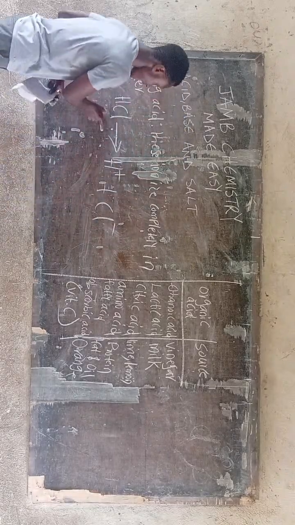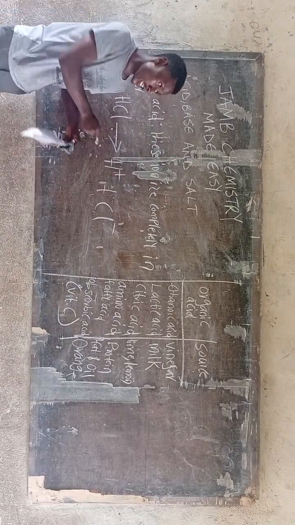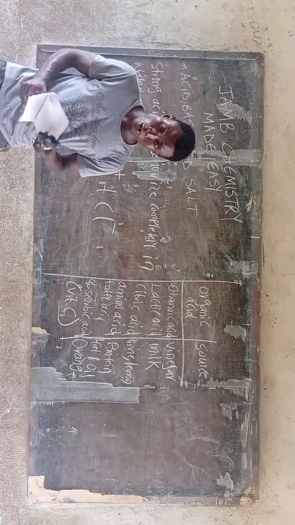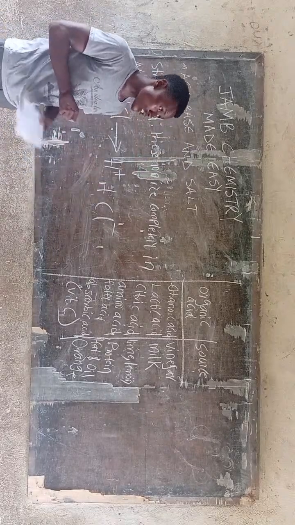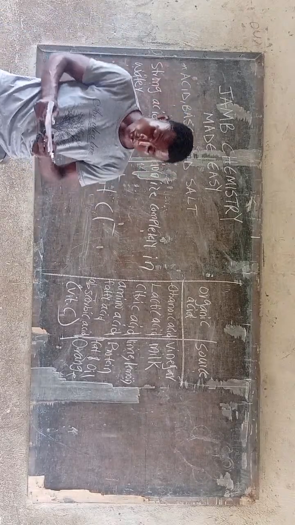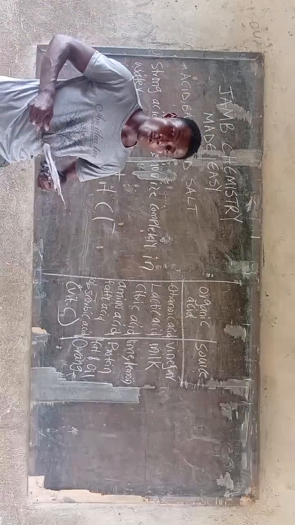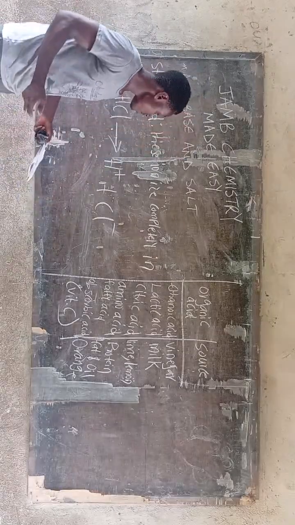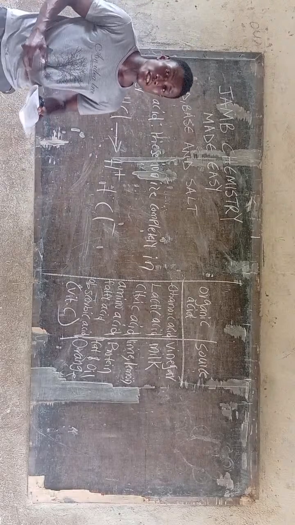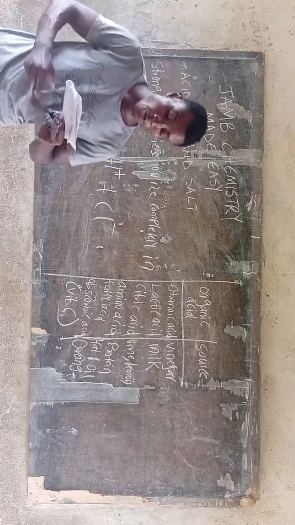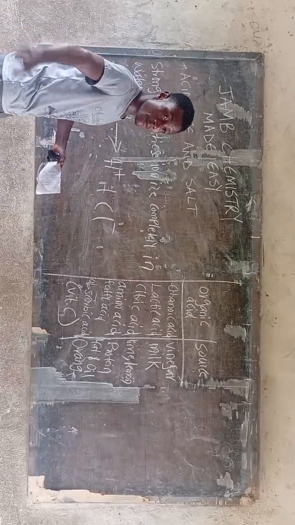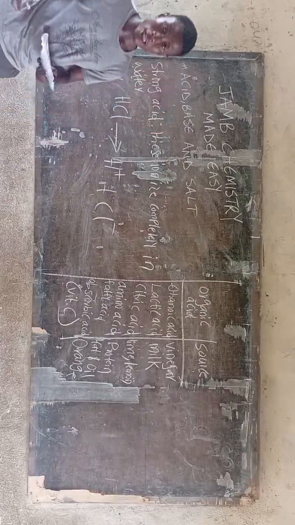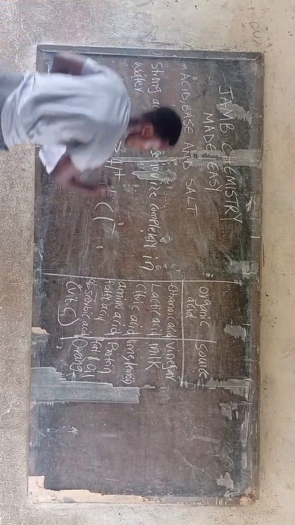So as you can see, hydrochloric acid being ionized gives us hydrogen ion as the only positive ion, and it will dissolve completely. So we also have the word weak acid. The weak acid ionizes partially. They don't dissolve fully. So the strong acid ionizes completely, but the weak acid ionizes partially. So let's move on from here.